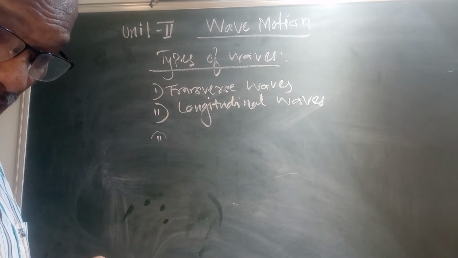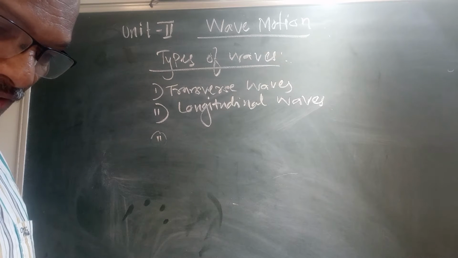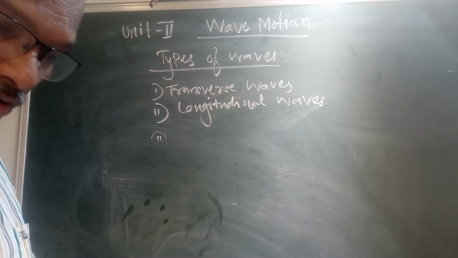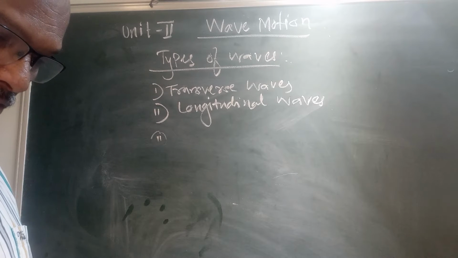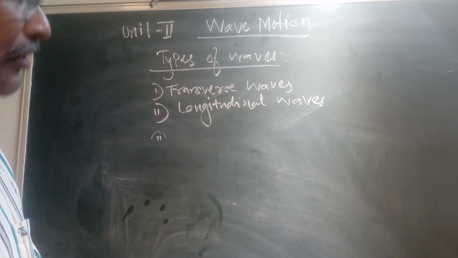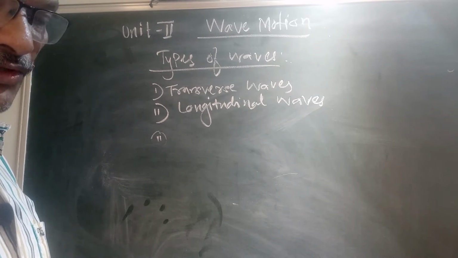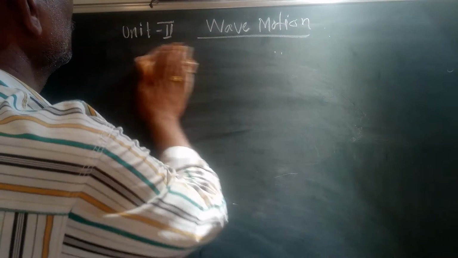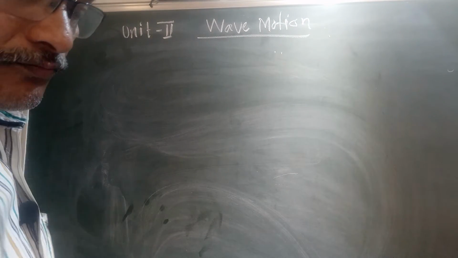For example, waves on a string, and sound waves are longitudinal waves. Now there are a number of waves in the world, so their properties we have to study.